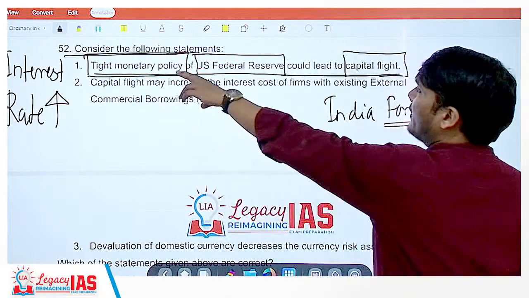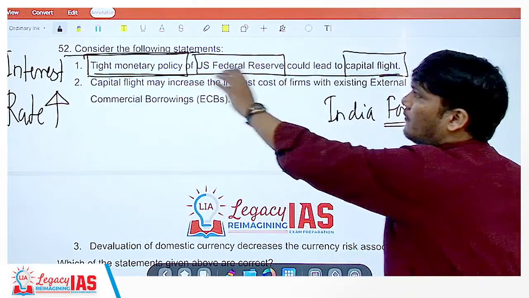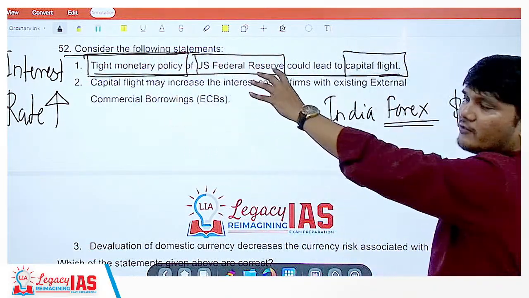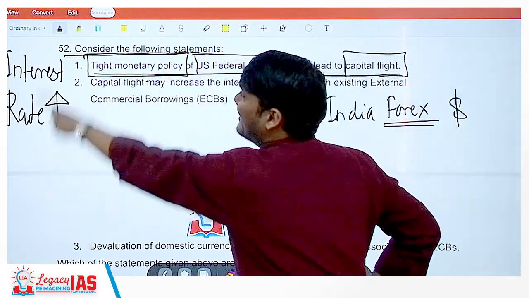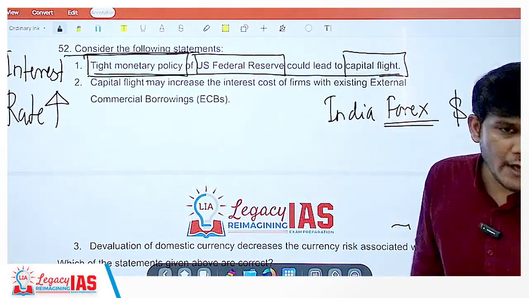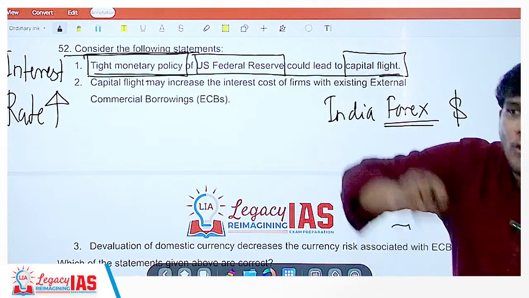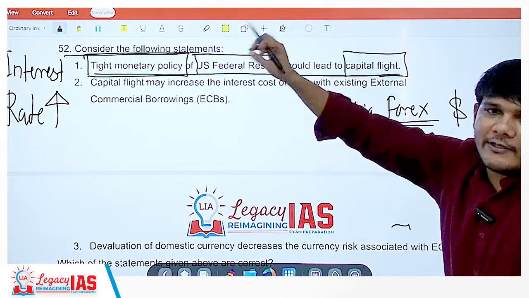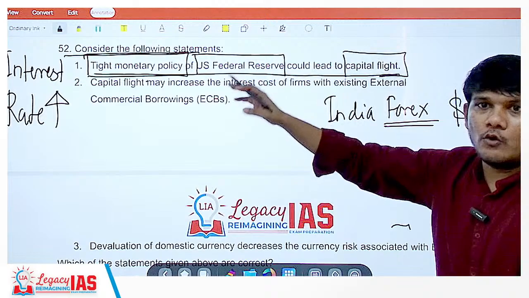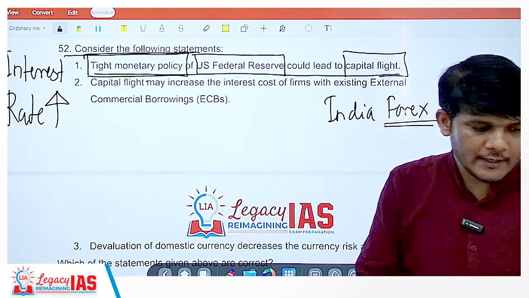Okay, in a tight monetary policy, US Federal Reserve, tight monetary policy by US Federal Reserve, meaning US Federal Reserve is increasing the interest rate. Meaning that now if you would save your money with US banks, it would lead to increase. Alright?